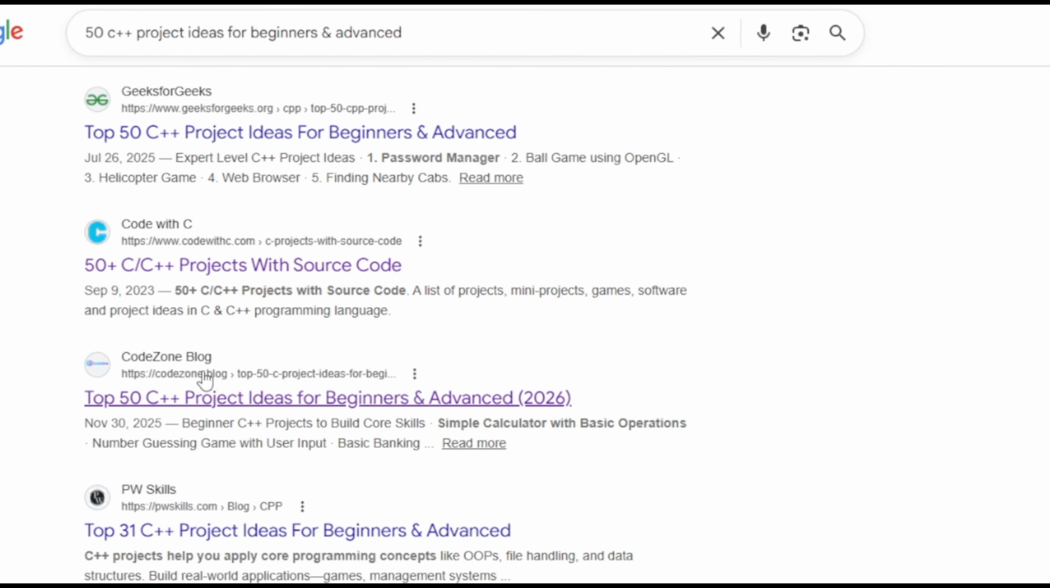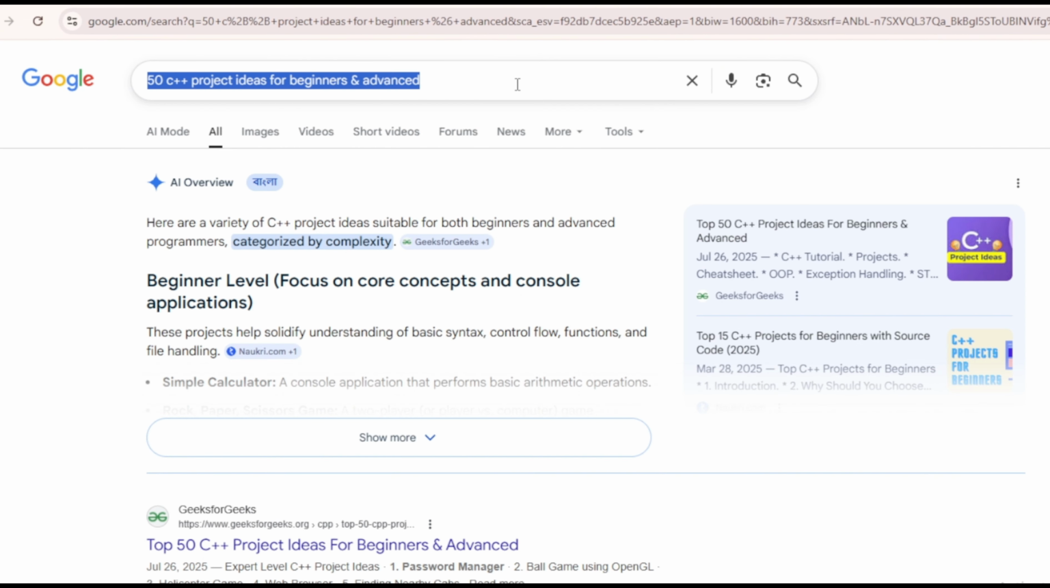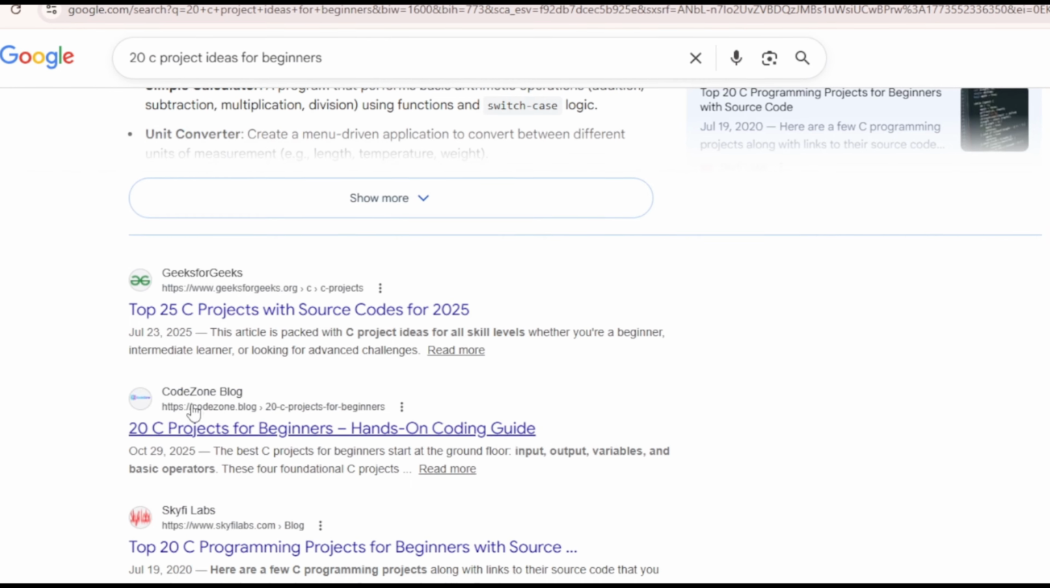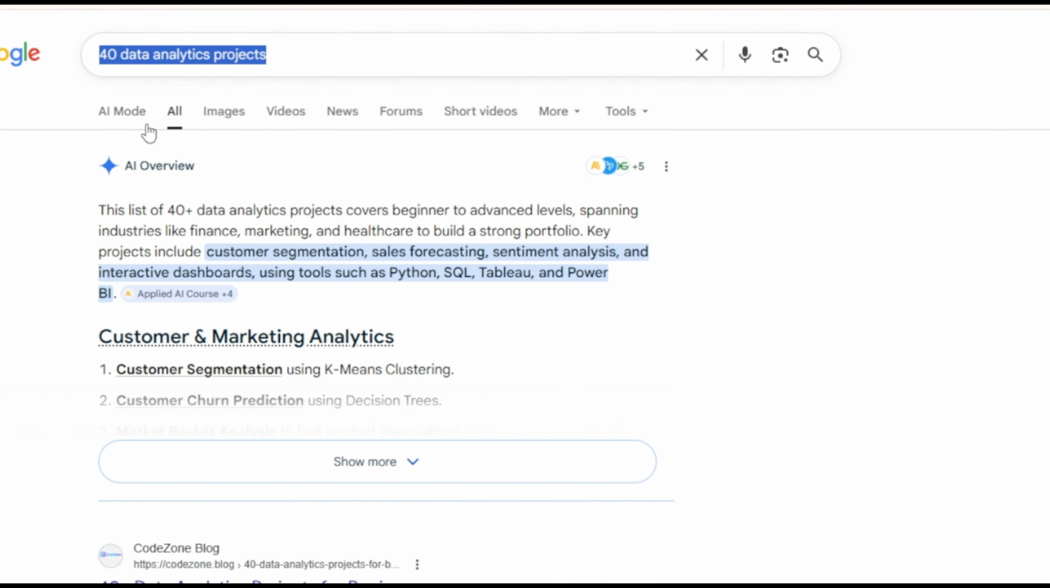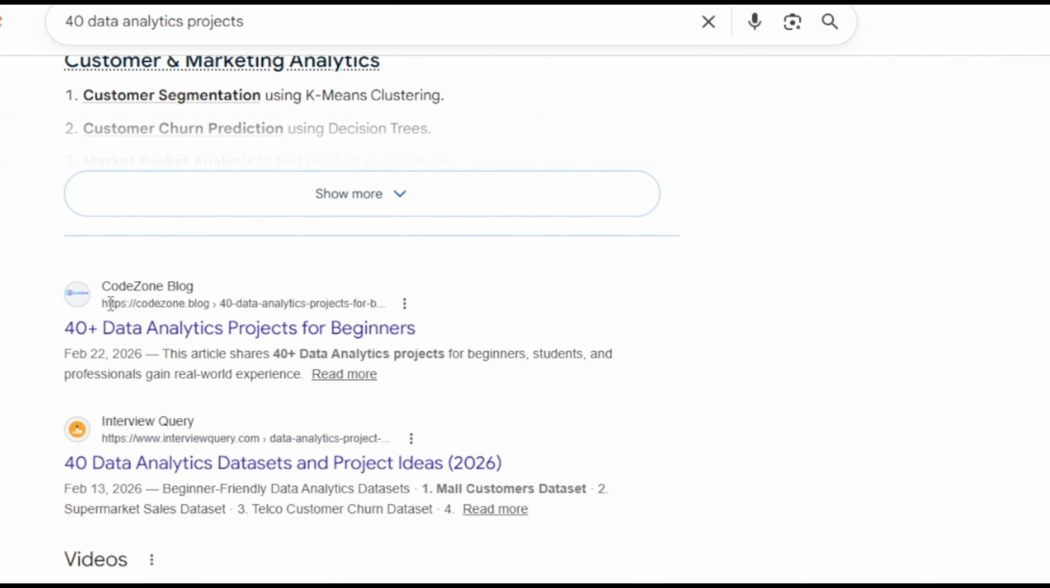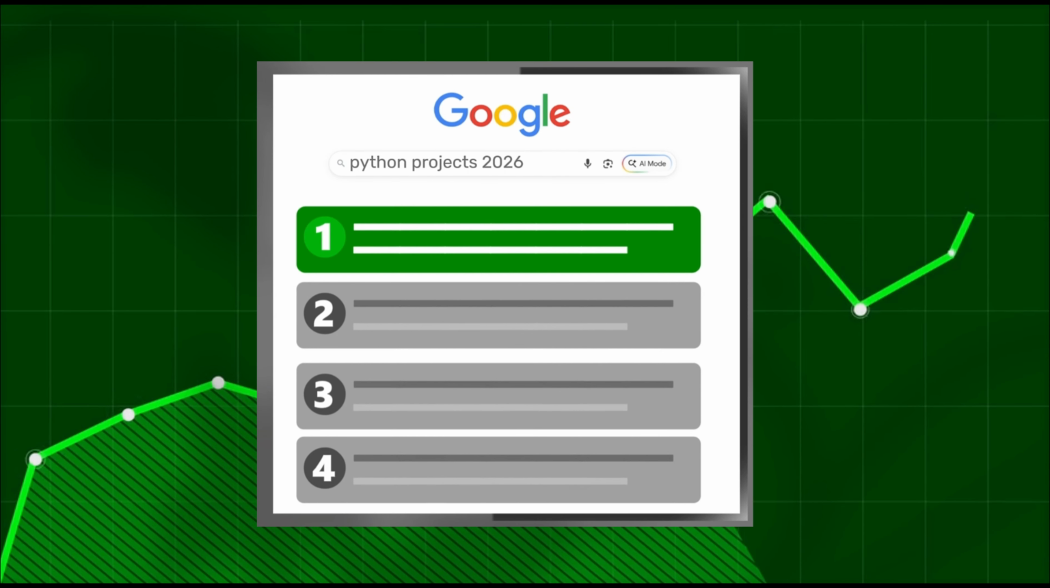My article is rank number 3 for this keyword. It is rank number 2 for this keyword. And when I search for this keyword, my article is ranked number 1. In this video, I am going to show you exactly how to create a blog post using AI that ranks high on Google.